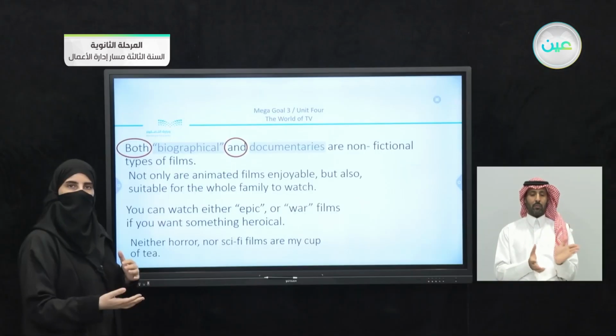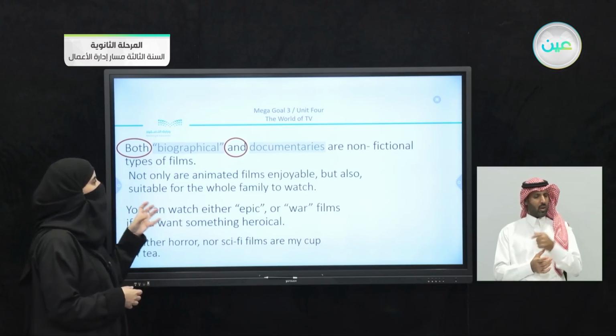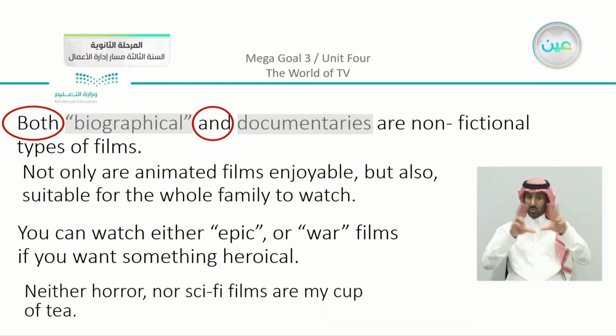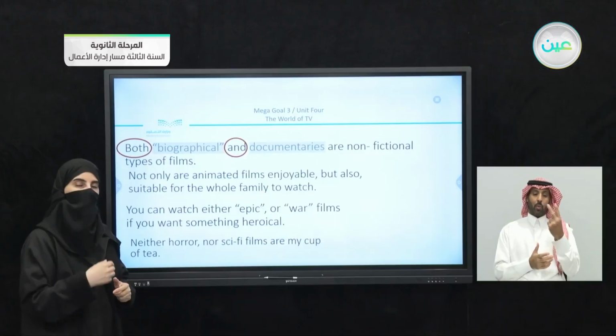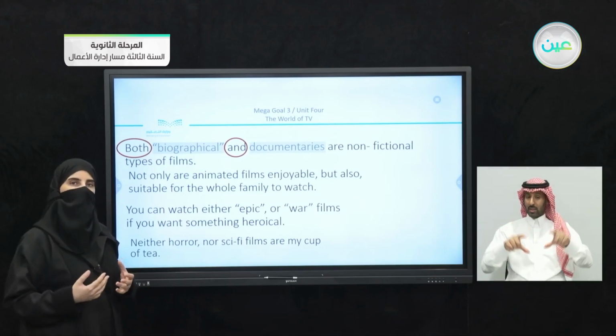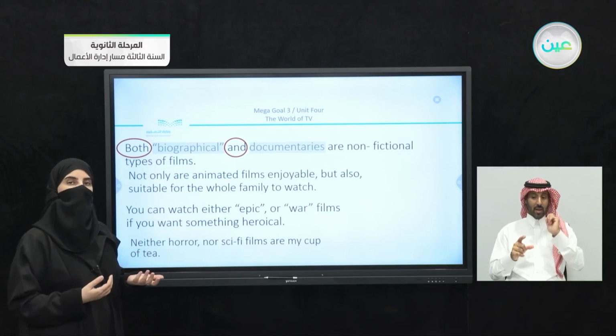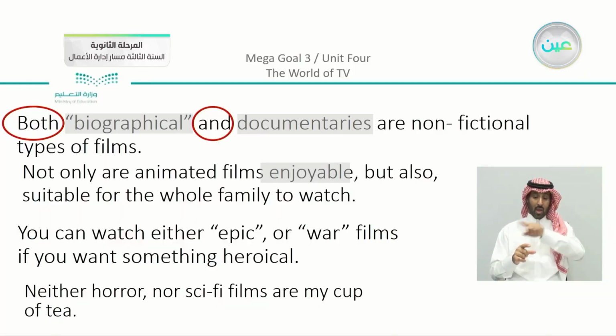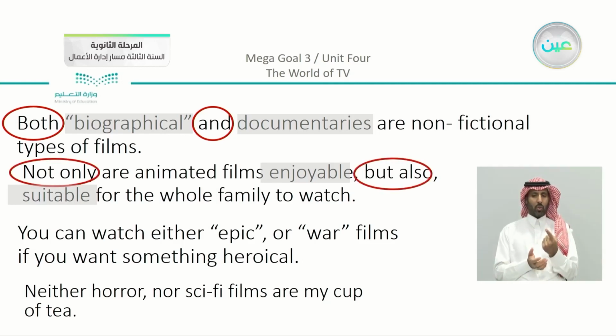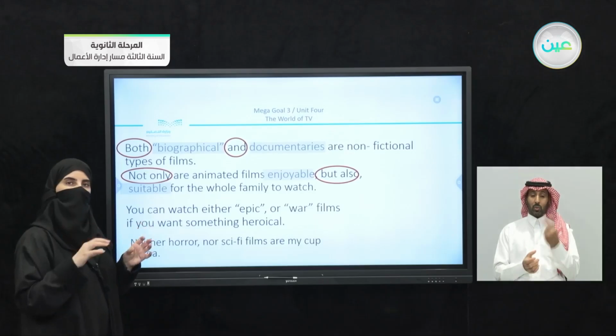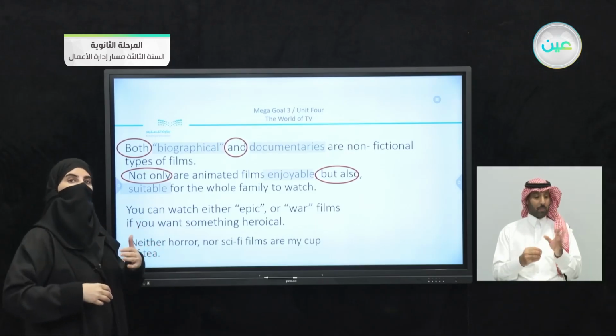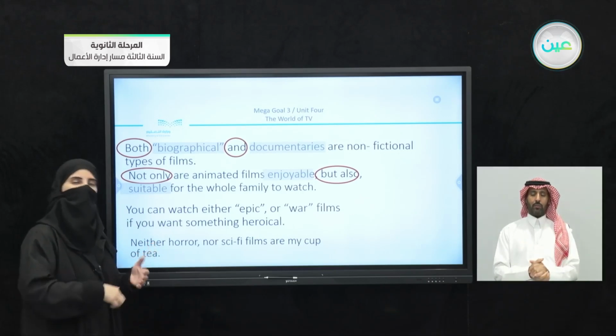We can take another example here and say we have here, not only are animated films enjoyable, but also suitable for the whole family to watch. So how many types am I talking about now? I'm just talking about one type, which is animated, but I'm showing the adjectives here. I'm describing them. So I can say that they are enjoyable and also suitable for the whole family to watch. Now I can join these two adjectives by saying not only, but also. So we have here these two parts, not only, but also. Not only are animated films enjoyable, but also suitable.